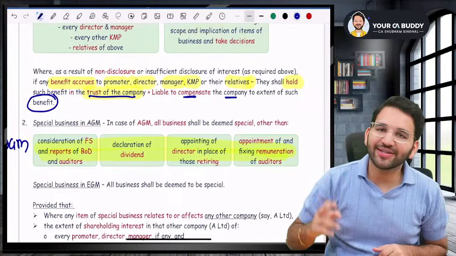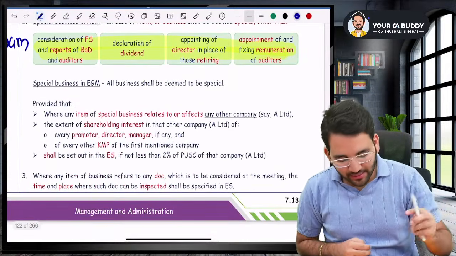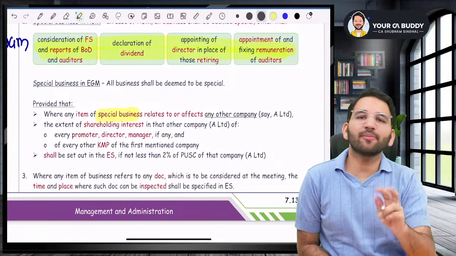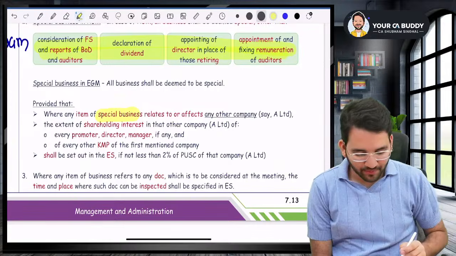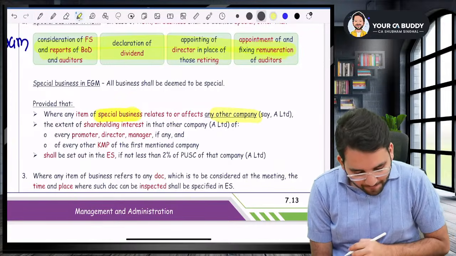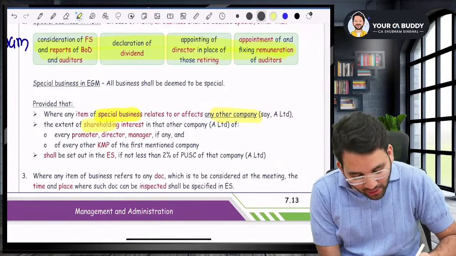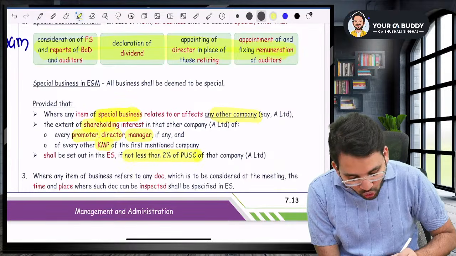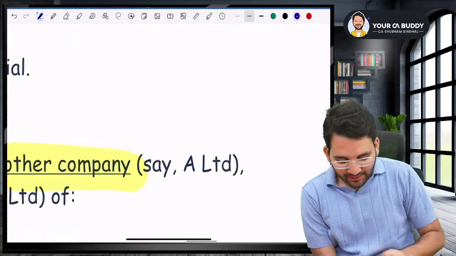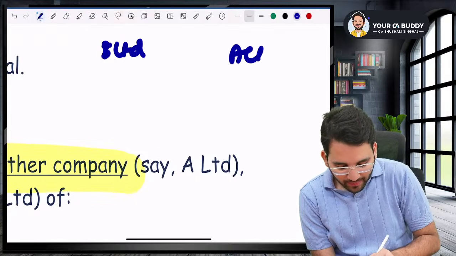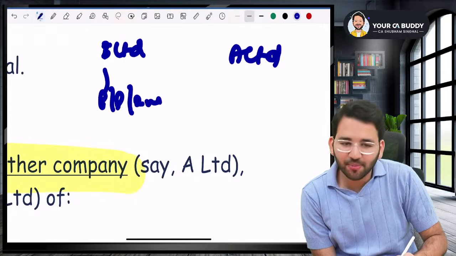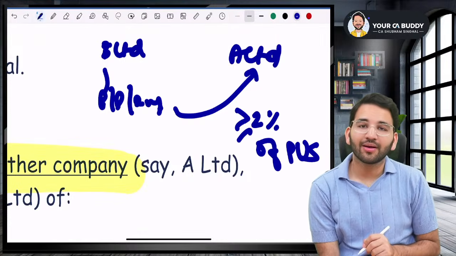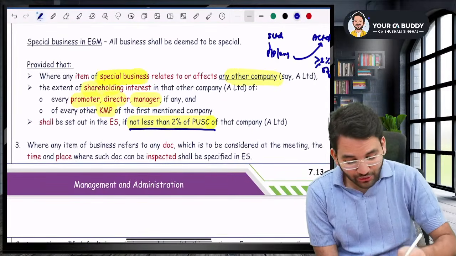Okay. One extra point, sir, listen to me very carefully. In case of special business, if there is a special business going on between one company and the other company, and the shareholding of your promoter, director, manager, or the key managerial person is not less than 2% of paid up share capital. Sir, if there is a transaction between B Limited and A Limited, and the promoter, director, key managerial person, etc., are holding more than or equal to 2% of paid up share capital, then in that case they will have to disclose that also, sir.